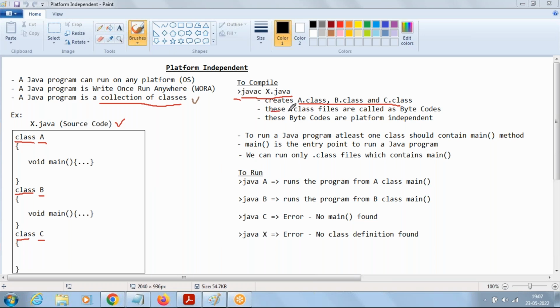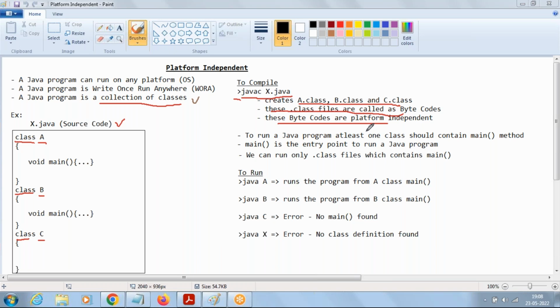And these .class files, we call them what? Bytecodes. The terminology we use, the .class files, we call them bytecodes, and these bytecodes are platform independent. So what makes Java platform independent is bytecodes. That means if you compile a Java program on Windows, once we get the .class files, we can use them on any operating system. That's the meaning of platform independent.